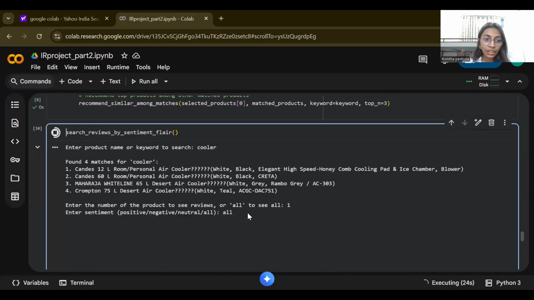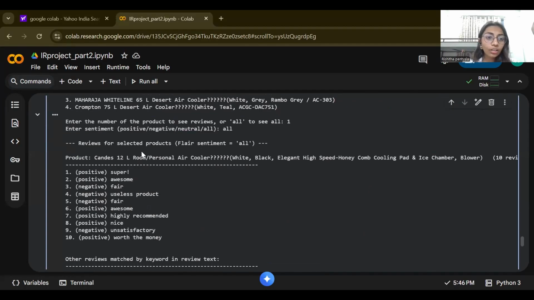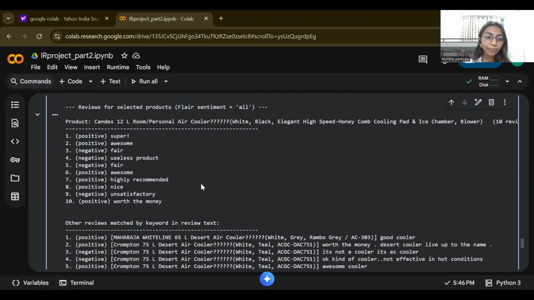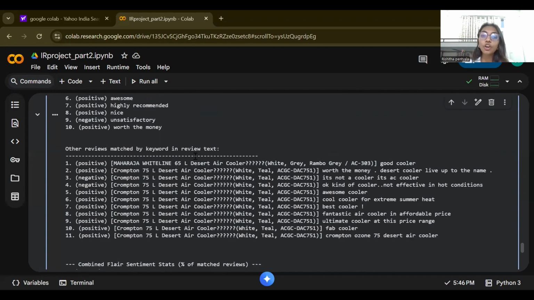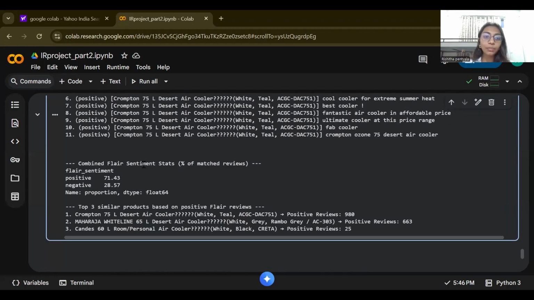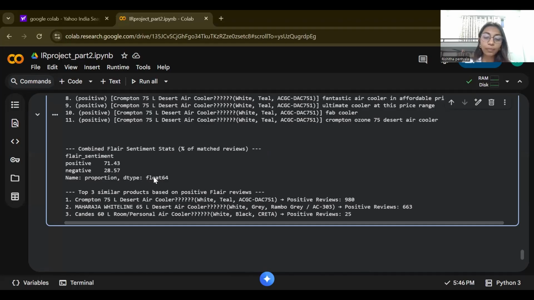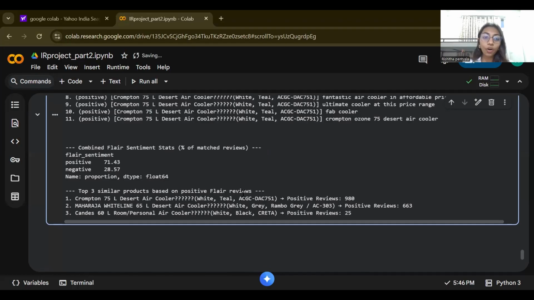Let's say all. Now it returns me reviews of the selected product for the given sentiment, and then also the reviews of the related products displayed. Finally, it is giving me sentiment stats. In this case, the product I've selected is 71% positive, and it's also recommending me the rest of the products based on the positive reviews.